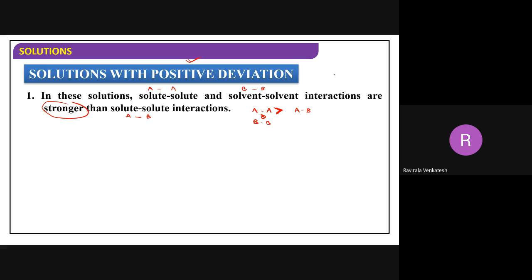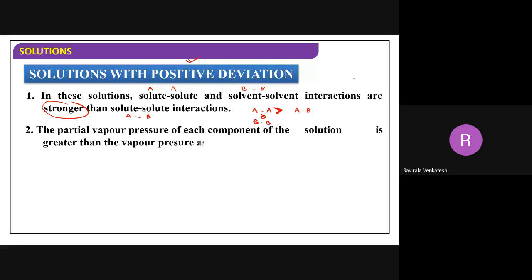Next, the partial vapor pressure of each component of the solution is greater than the vapor pressure expected according to Raoult's law. According to Raoult's law, we can write partial pressure of A plus partial pressure of B is equal to P total. If it exhibits this, it will be an ideal solution.